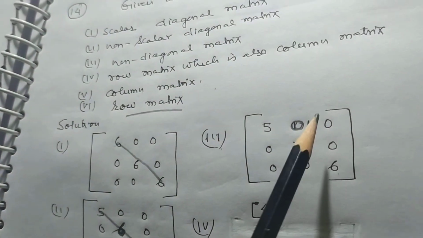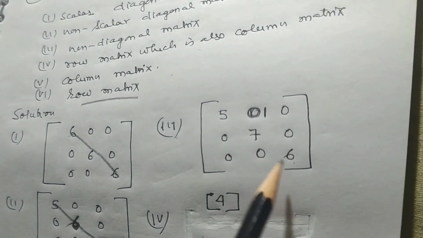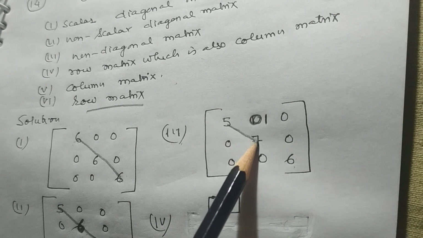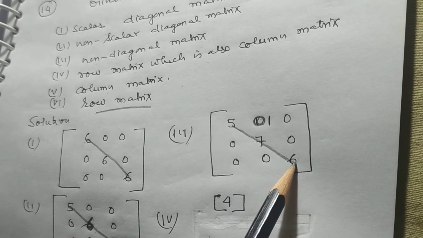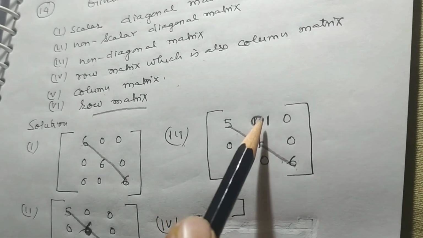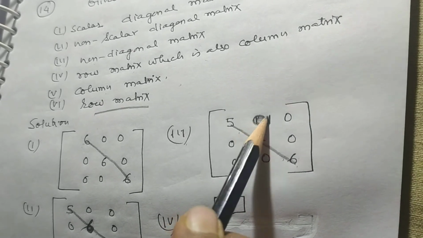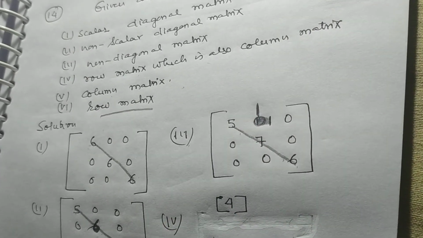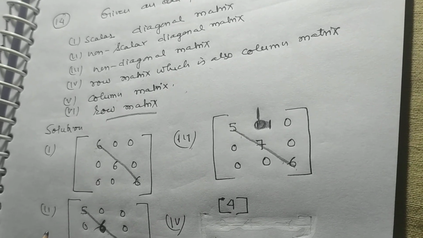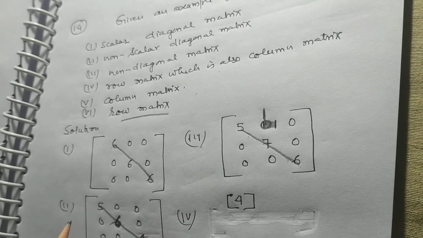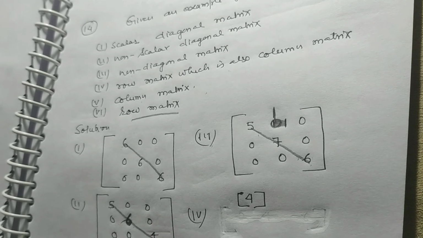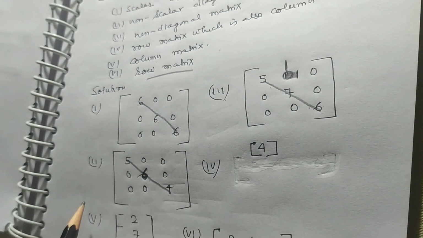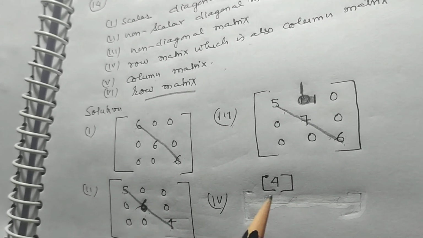Non-diagonal matrix is 5, 7, 6. Some one element, some one entry will be a non-zero number. Now, row matrix which is also column matrix.